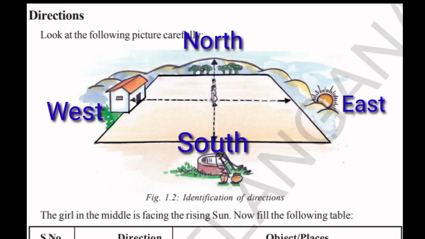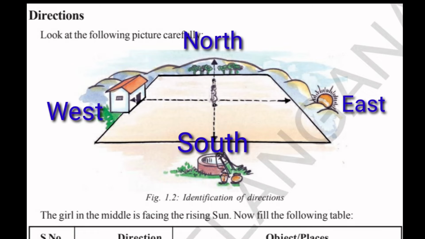Okay, once again I repeat, students: if you stand facing east, all the things to your right are towards south, and all the things to your left are towards north, and all the things behind you are towards west. After this, again Mallika proposed Laila to play a game to understand the directions much better.